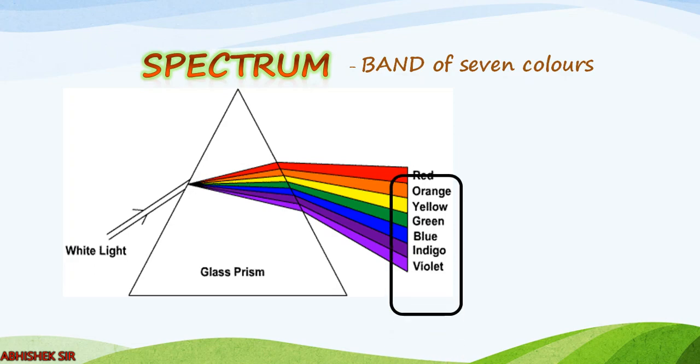Right? So in total, there are 7 different colors: violet, indigo, blue, green, yellow, orange, red. We shall remember it by a short form: V for violet, I for indigo, B for blue, G for green, Y for yellow, O for orange, R for red. So the shortcut becomes VIBGYOR. Clear? So this band of 7 colors obtained after dispersion of white light is called spectrum. Clear? This is again a definition. Okay. Moving further.